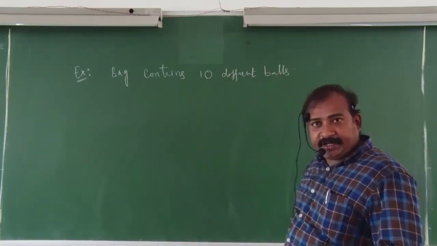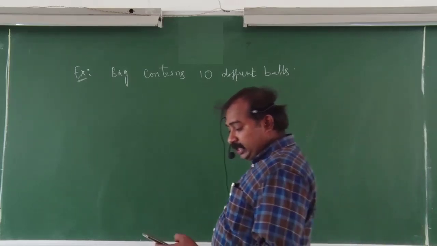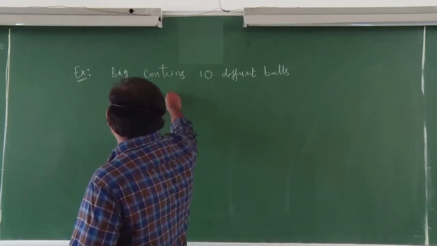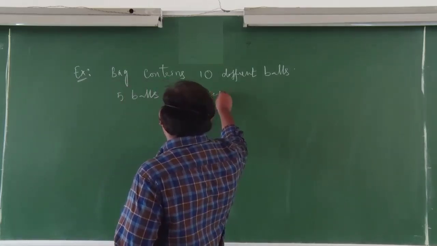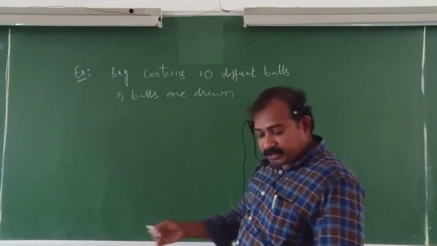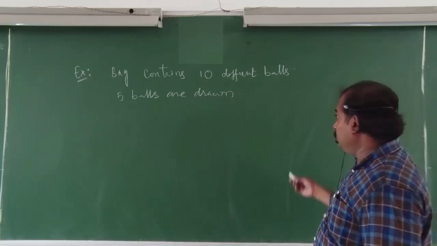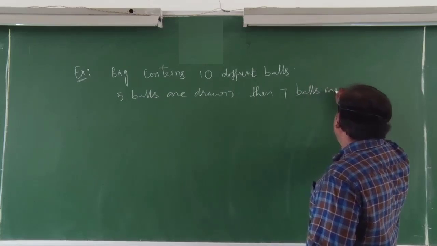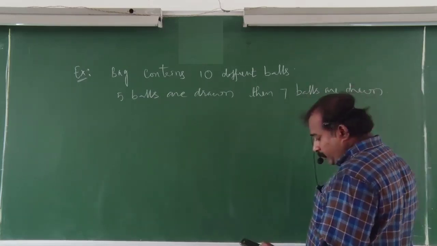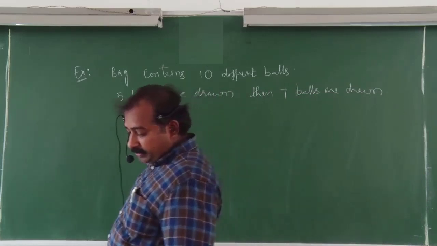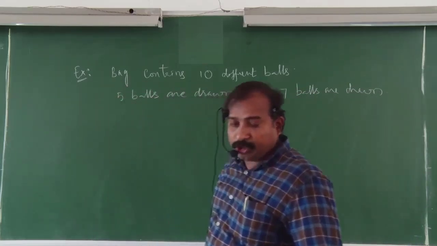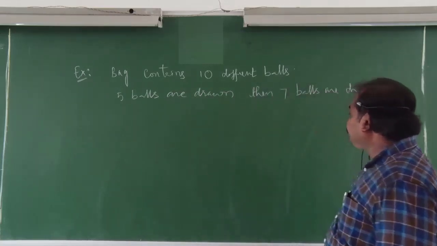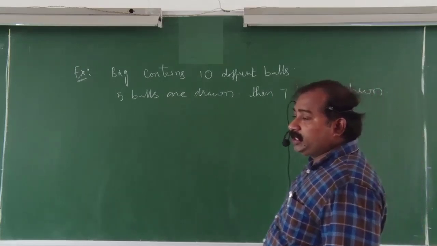Out of these 10 different balls, 5 balls are drawn simultaneously and then replaced. First, 5 balls are drawn and then replaced. Then 7 balls are drawn. Find the probability that exactly 3 balls are common to the 2 draws. According to the given data, they are telling that 3 balls are common.